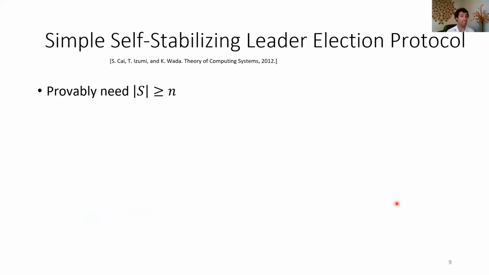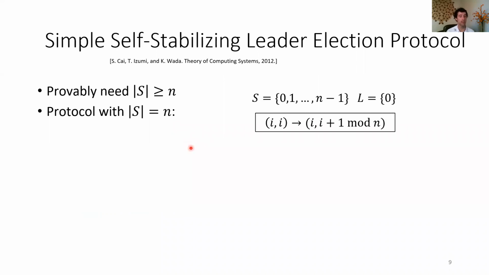Also, you provably need at least n states, but once you have an n state protocol that depends on n, this problem actually is solvable. And the simplest solution comes from this paper, and the state set can be thought of as the integers mod n, and the leader state is 0, and the only non-null interactions are when two agents meet in the same state, one of them increments mod n.